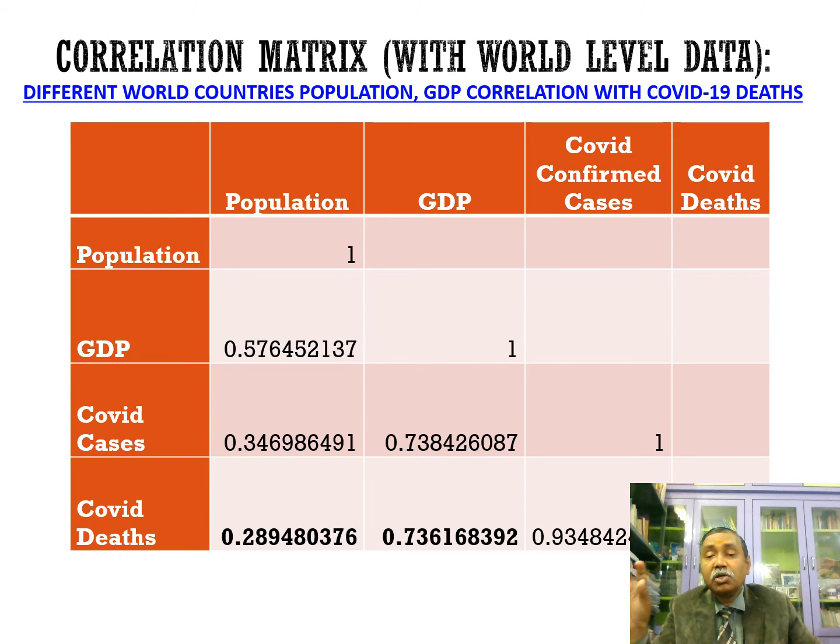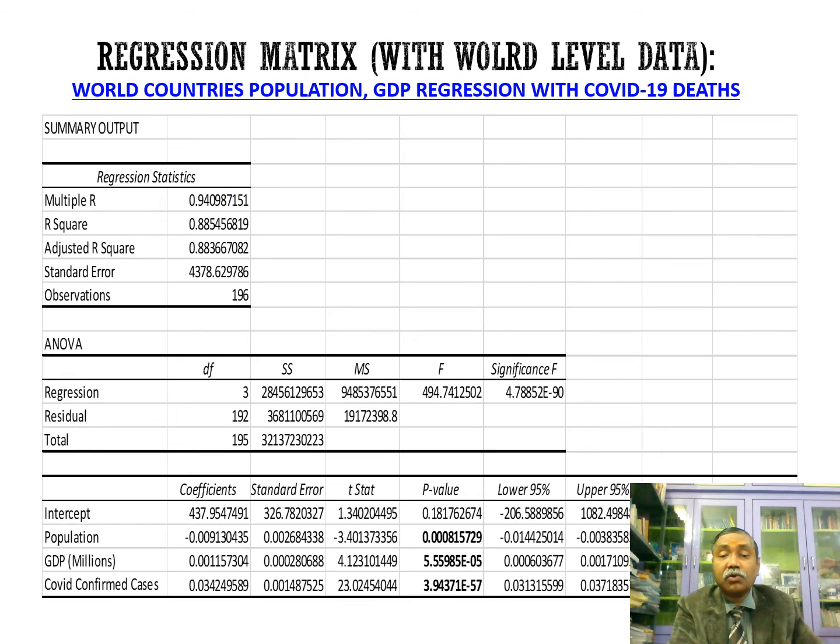I also found out the regression: in the world data case, both GDP and population have a p-value less than 0.05, indicating that both have a significant effect over the COVID-19 days.